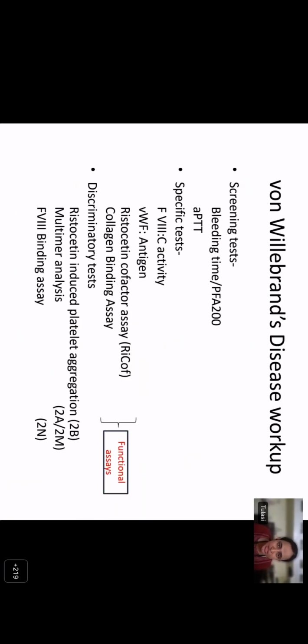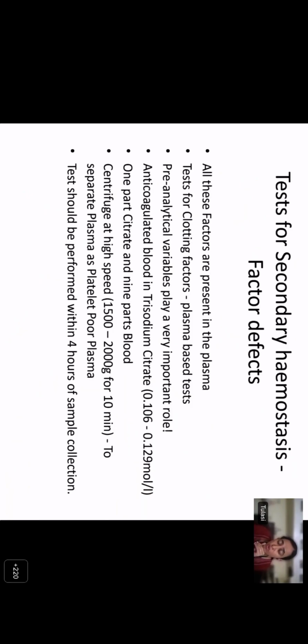I'm not going into the details of those. You can use screening tests for diagnosing, such as bleeding time, PFA, or APTT. In von Willebrand disease, you can also simultaneously see reduced levels of factor VIII. You have to do antigenic tests and also functional tests to differentiate between the different subtypes of von Willebrand disease.